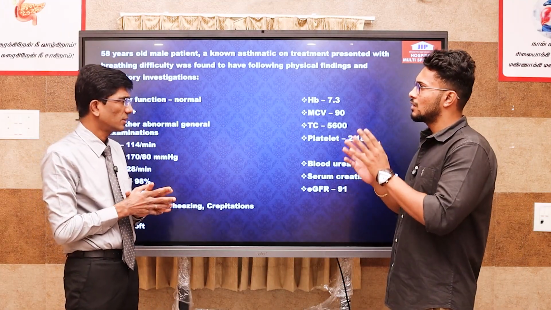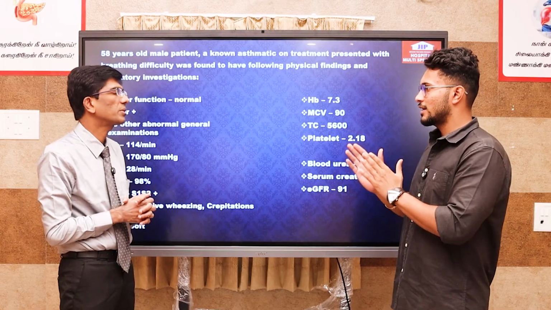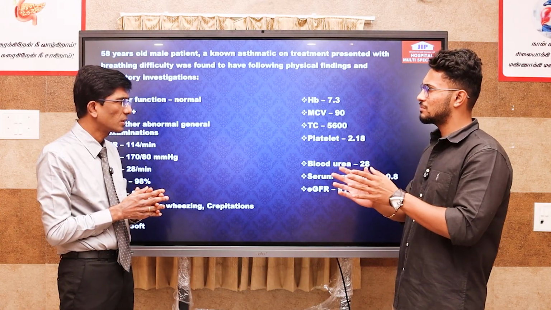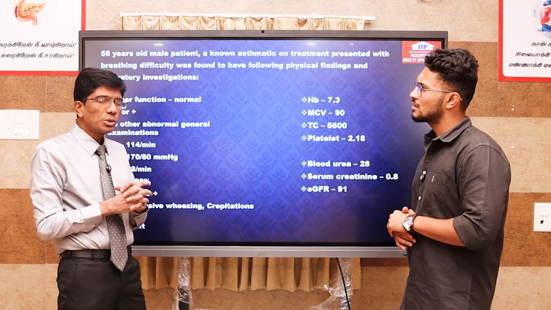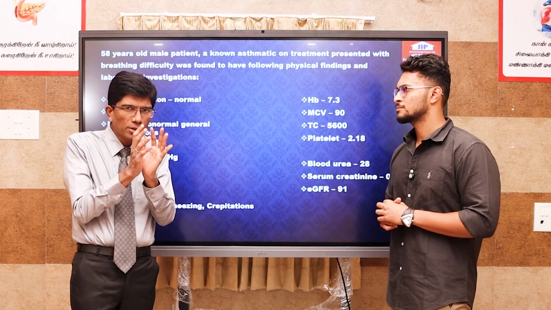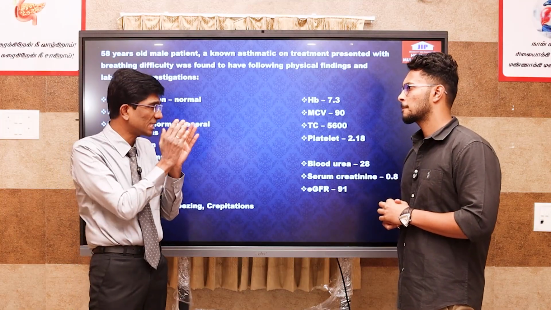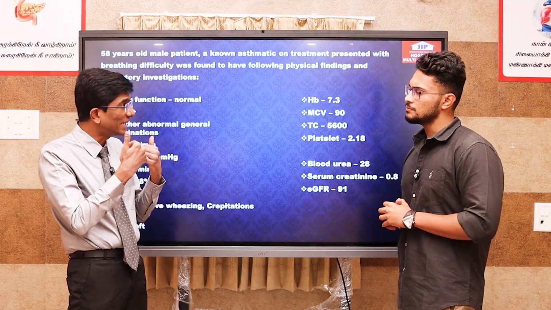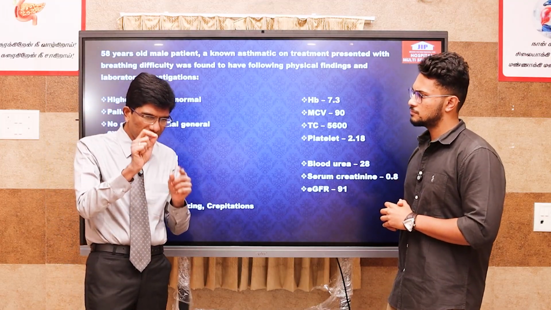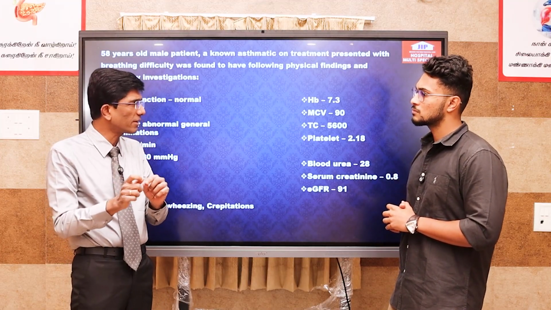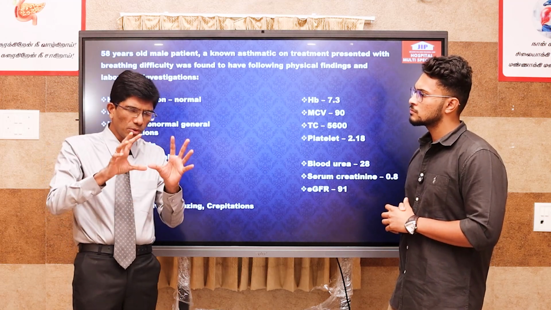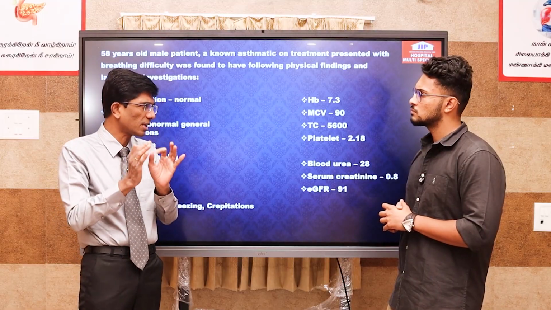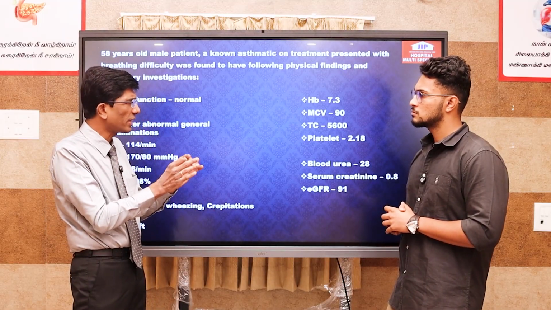Sir, as you have told, there is a pulmonary and a cardiac cause, but how do we differentiate them? Do we have any distinctive criteria to differentiate between cardiac and pulmonary causes? There are some distinguishing features suggestive of a cardiac cause and a pulmonary cause. Many times we have been deceived, because sometimes we think it is a pulmonary cause, but when you do an echo, there is severe LV dysfunction. Sometimes there is an enormous amount of crepitation, and we think it is definitely cardiac, but if you do an echo, everything is normal.